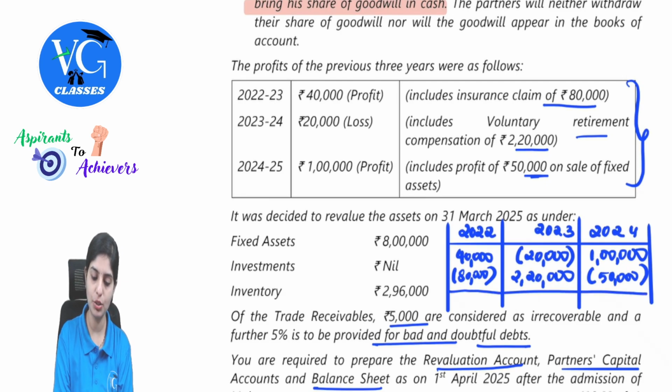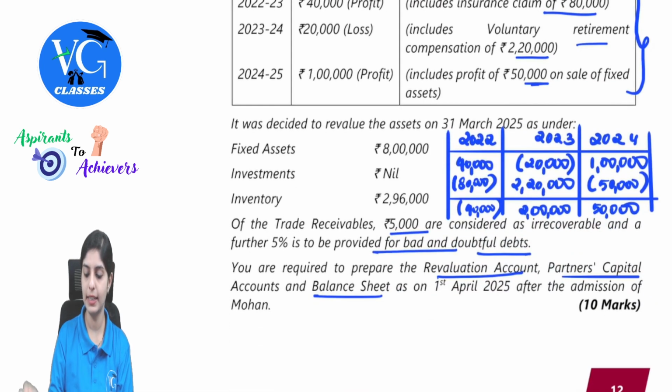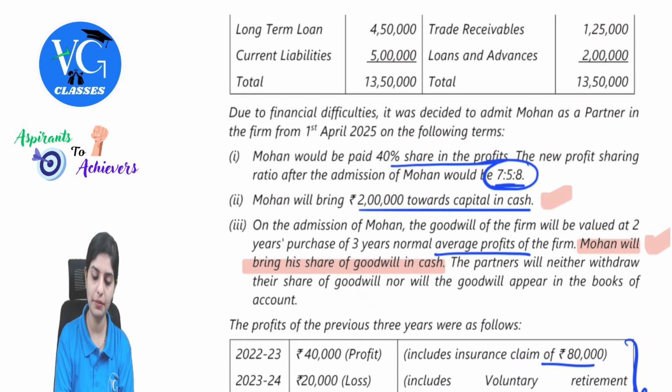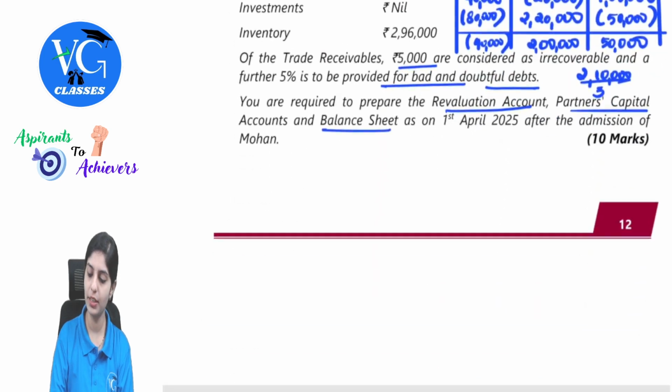So this gives me my adjusted profit or loss. Minus 40,000, 2 lakh and then 50,000. So this is 3 years data. If I consider minus 40,000 plus 2 lakh plus 50,000, that is 2 lakh 10,000, I am supposed to find out the average profit. So this is 2 lakh 10,000 divided by 3 years, 70,000. The number of years of purchase is given as 2. So 70,000 into 2, your goodwill will be 1,40,000.